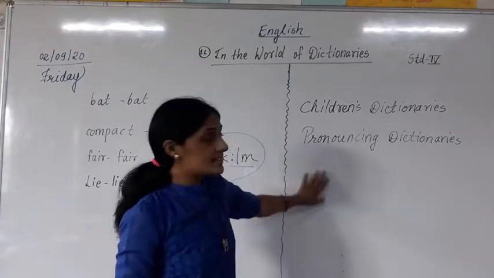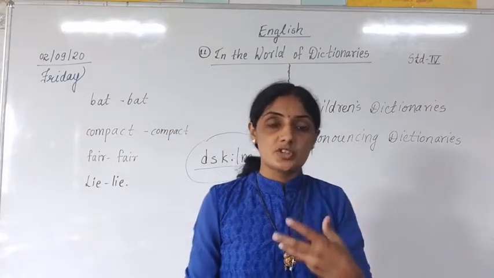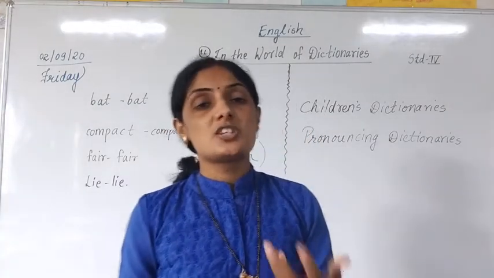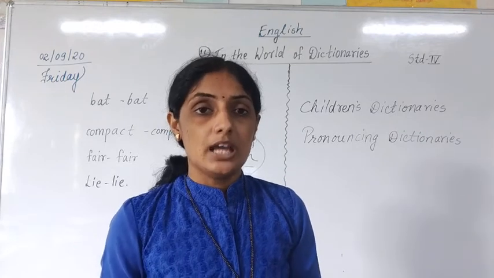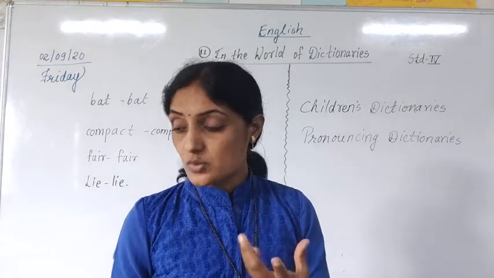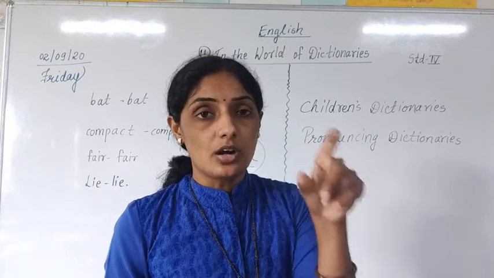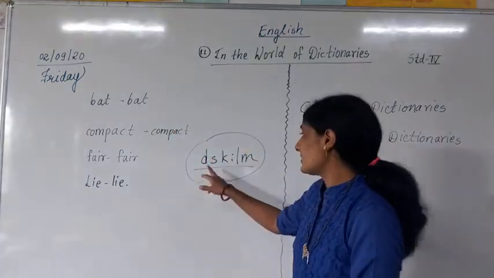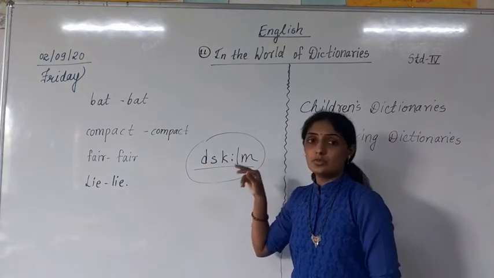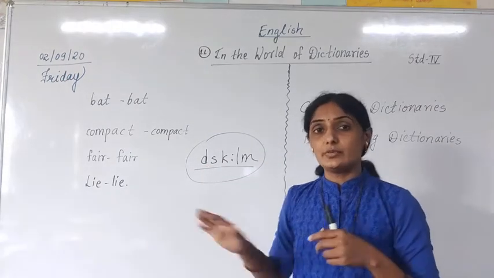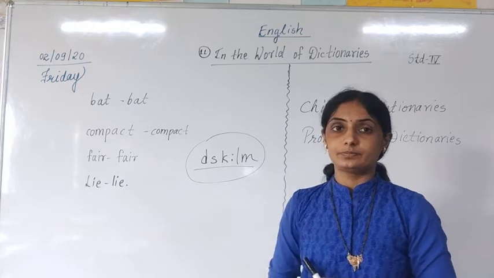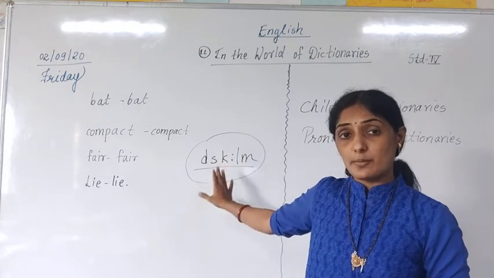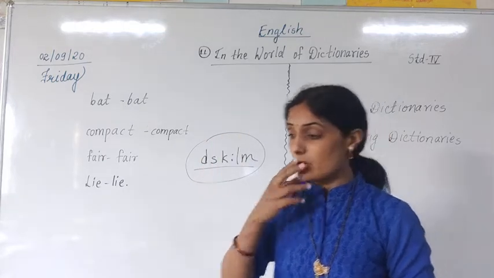In pronouncing dictionary only pronunciations are given. Pronunciation means उच्चार. If you want to pronounce something, like dictionary, then it is broken up and written like this. Then you have to pronounce it with the help of these symbols. With the help of such symbols, you have to pronounce words.